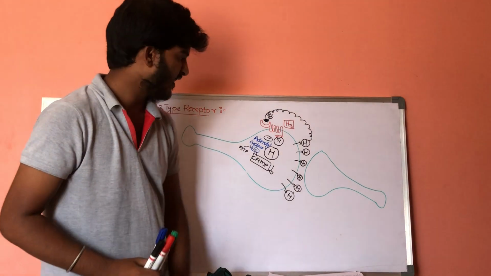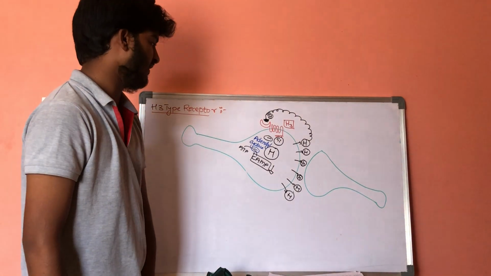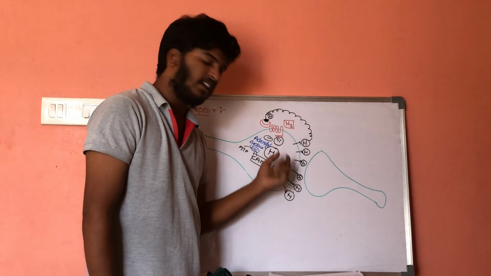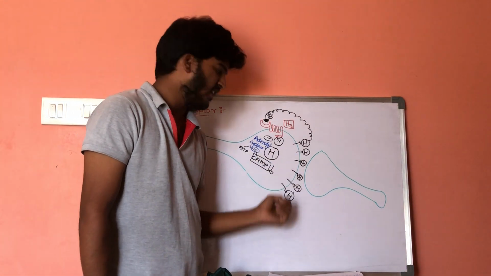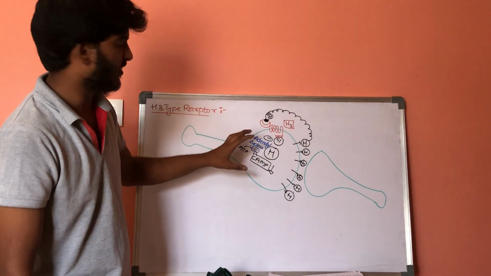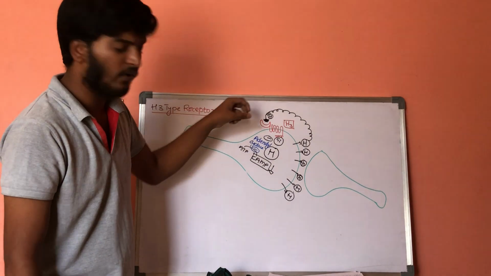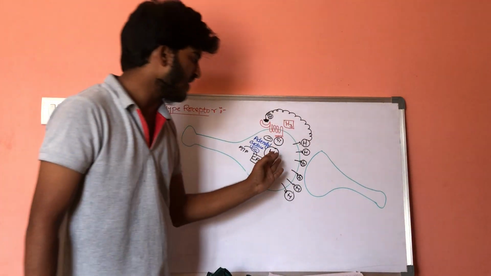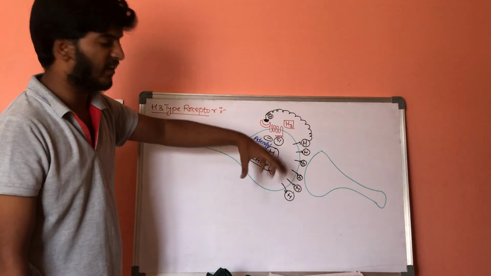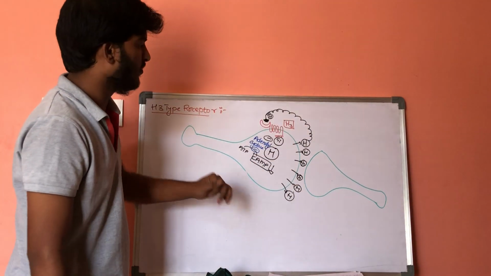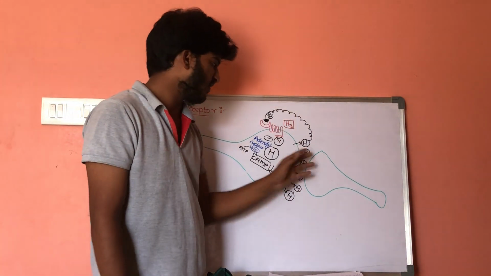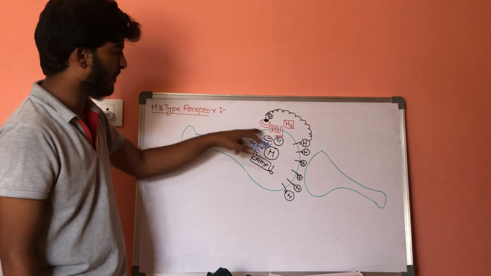If the cyclic AMP is decreased, it does not cause the entry of calcium ions. If there is no entry of calcium ions, there is no further depolarization. If there is no depolarization, there will be no external signal coming to this. As a result, the release of histamine will get decreased. So this is the pharmacology, the action of H3 receptors which are present on the presynaptic membrane.